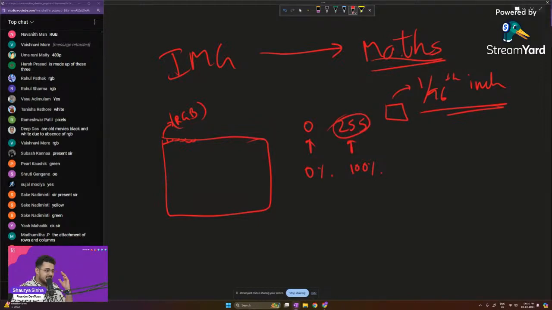So here any pixel can be represented in a mathematical way. For example, if it is a red colored pixel, it will be 255, 0, 0, where 255 represents that the R value is at the highest, whereas the blue and green are at the lowest. So I can represent every single pixel in this particular format. Are you guys able to understand this or not, guys? Please let me know.